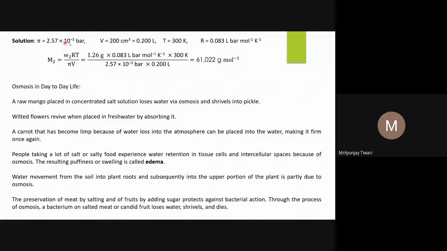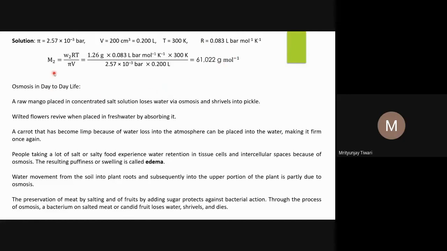And the concern is that we have to find out the molar mass of the protein. We know the pi, the osmotic pressure, is already given. The volume is given as 200 ml, which means 0.2 liter, and the temperature is 300 Kelvin, which is already in Kelvin, so we can use it directly. The gas constant is 0.0831 liter bar per mole per Kelvin. We have taken this numerical value in these units because the pressure here is in bar, and the volume was given in ml or cubic centimeter, which we can convert into liter.